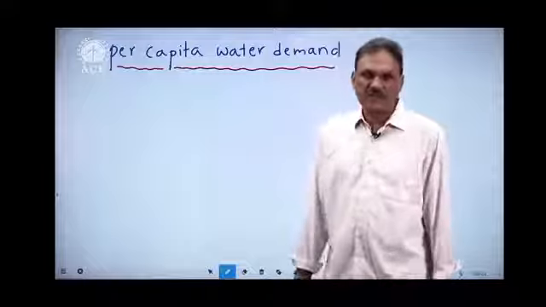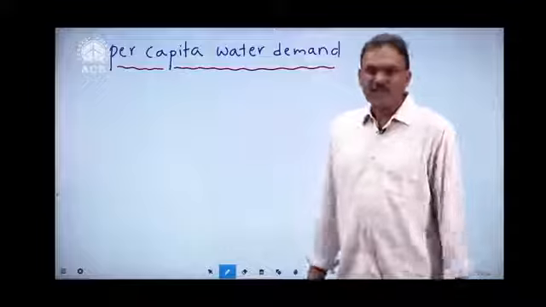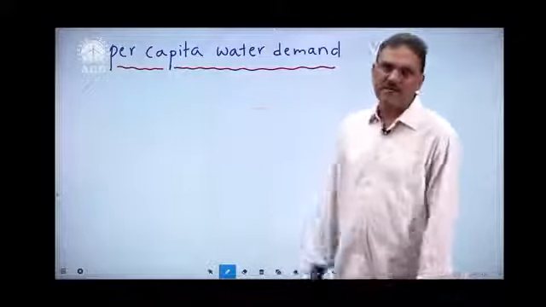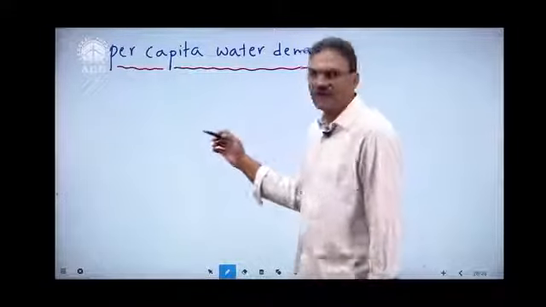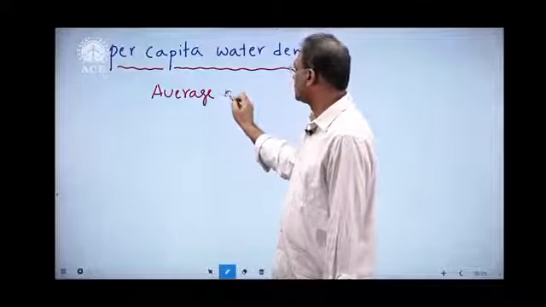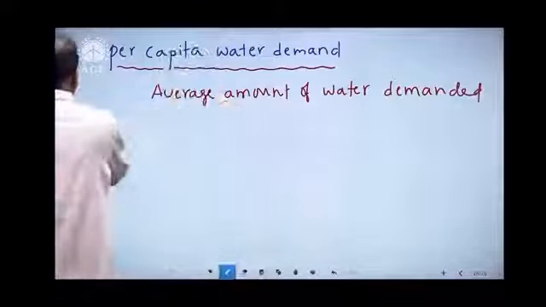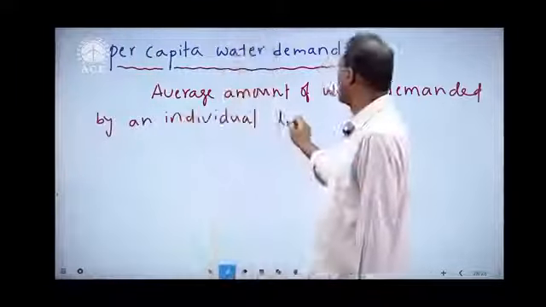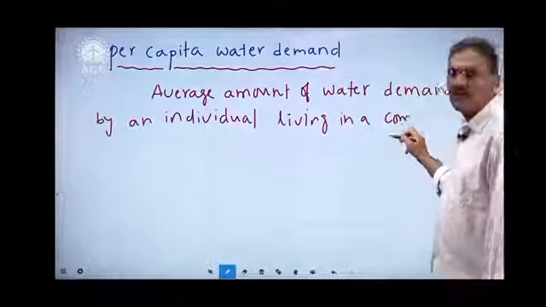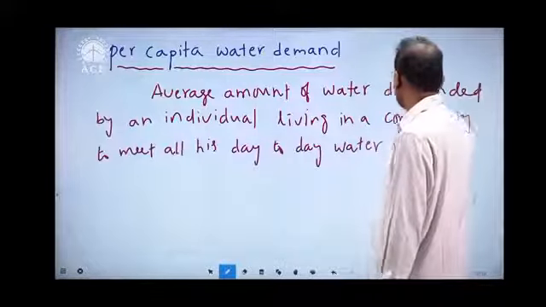Whenever such a problem arises, we use the principle of surveying. What is the principle of surveying? Whole to part. So we take the city as a whole, the community as a whole, and from there we try to arrive at an individual's water demand. So per capita water demand means the average amount of water demanded by an individual living in a community to meet all his day-to-day water needs. This is known as per capita water demand.